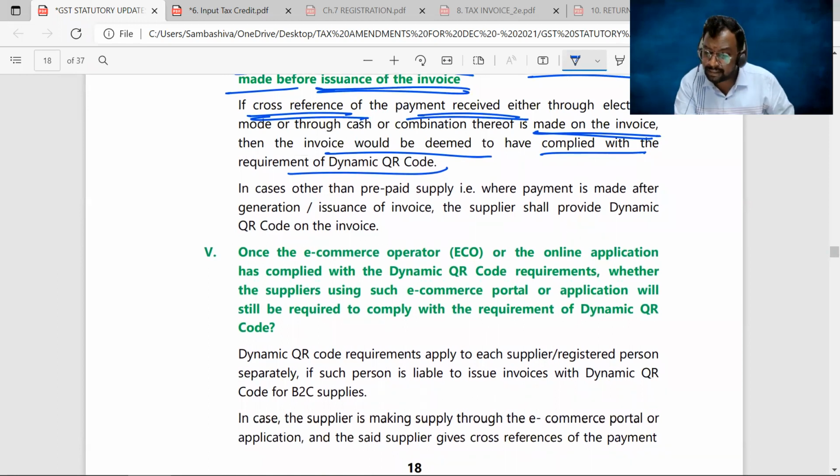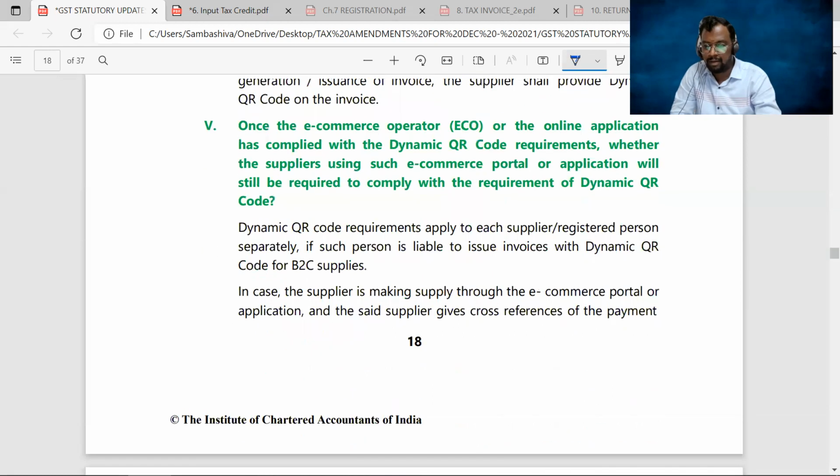Now, in case other than prepaid supply, so that means you made the payment after the issuance of invoice. In that scenario, that invoice should contain the dynamic QR code. On that invoice, the dynamic QR code should be displayed. Right, sir. Next.